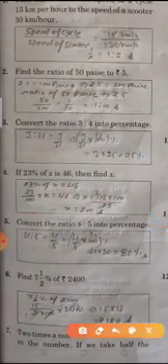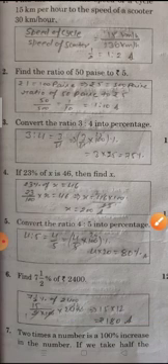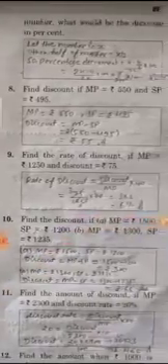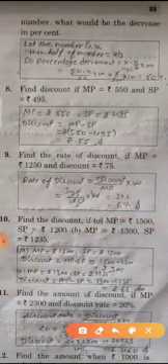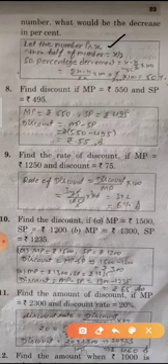Now question number 7. 2 times a number is 100% increase in the number. If we take half the number, what would be the decrease? So let the number be x, then half of the number is x upon 2. So percentage of decrement is x minus x upon 2 upon x multiplied by 100. So that is a formula.